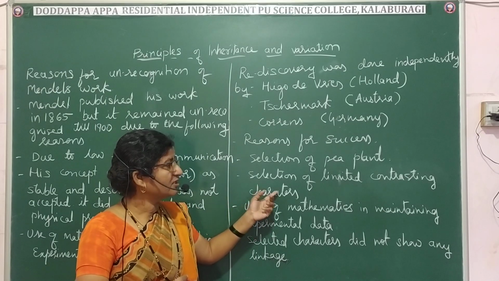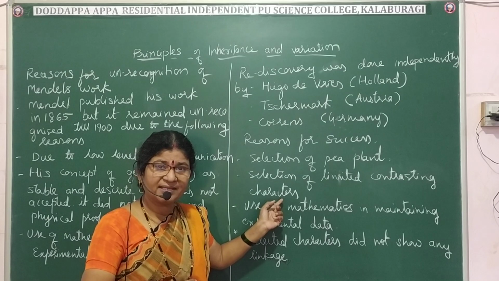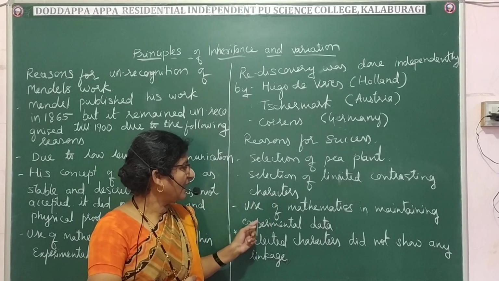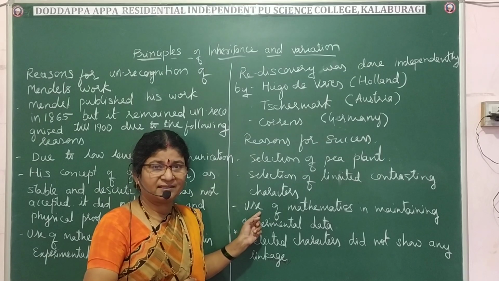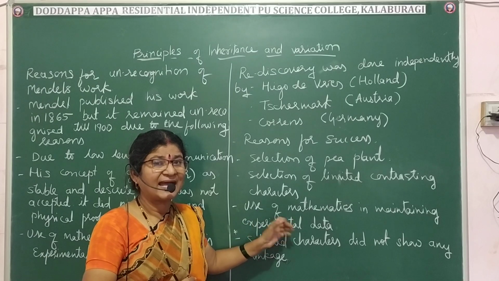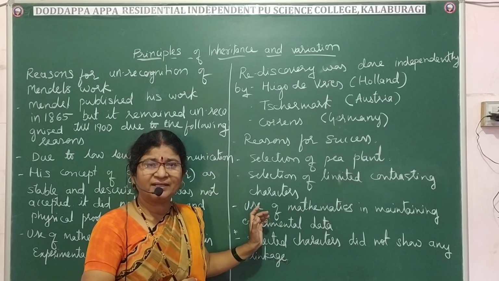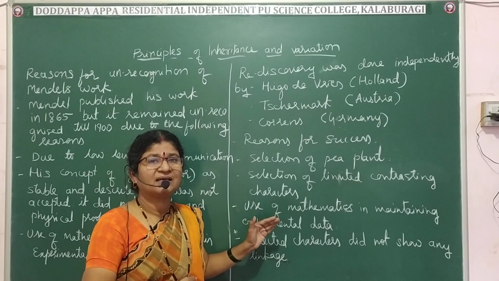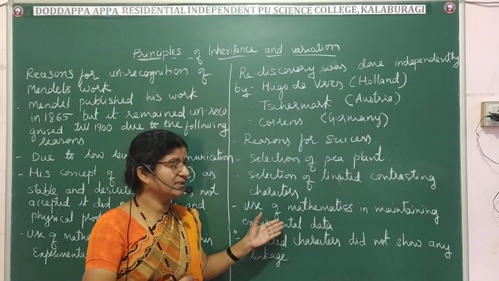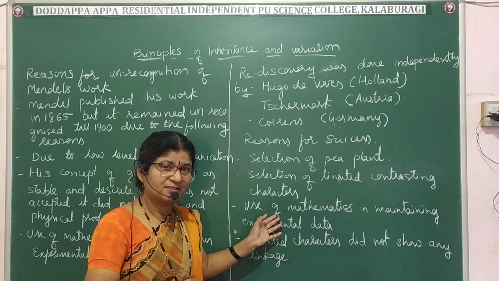I mean, the selection of limited contrasting characters. He selected only 7 characters which were contrasting. So that he did, and use of mathematics and statistical data in maintaining his experimental analysis. He analyzed all the experimental data very carefully and represented them in a mathematical way. He analyzed them by using the knowledge of mathematics and statistics. So that is also a plus point.